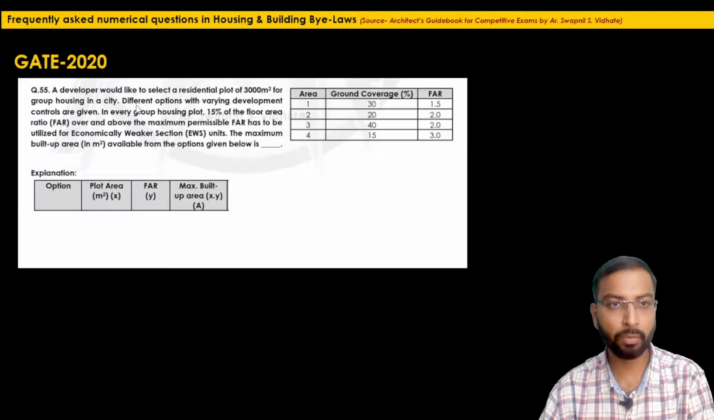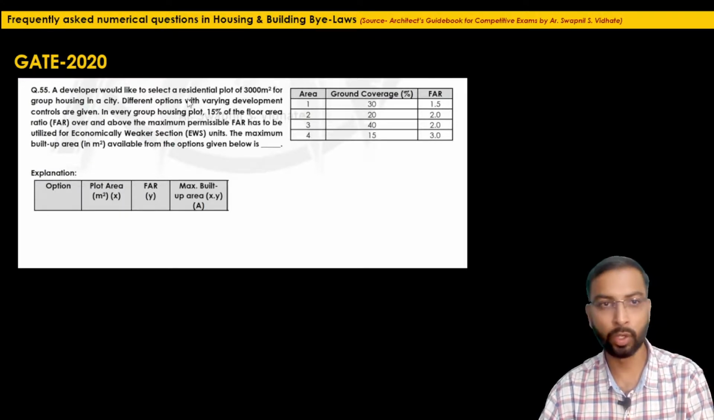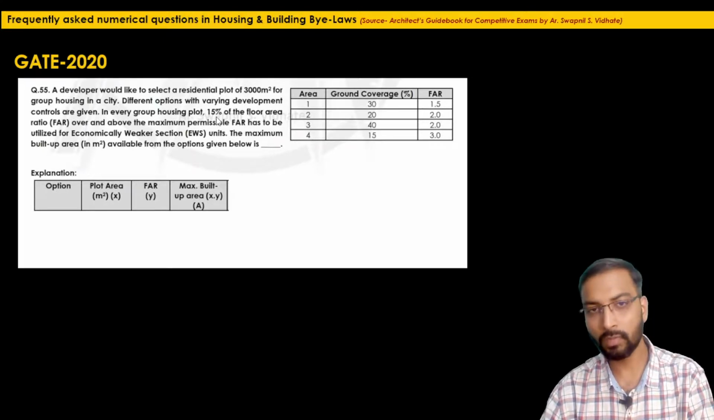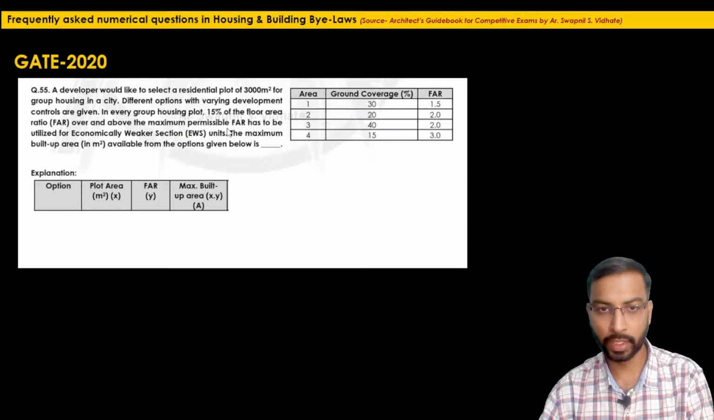So what is the further information? Different options with varying development controls are given. Let's say for option 1, the ground coverage is 30% and FAR is 1.5. In every group housing plot, 15% of the floor area ratio, that is FAR, over and above the maximum permissible FAR. That means this 15% you will get as a supplement. It won't be counted in the permissible FAR right now. This will be over and above the permissible FAR.